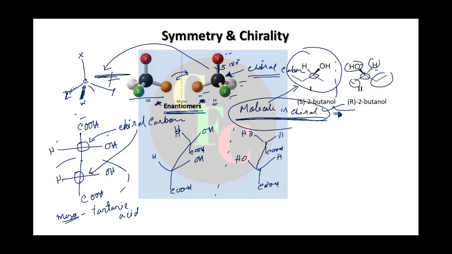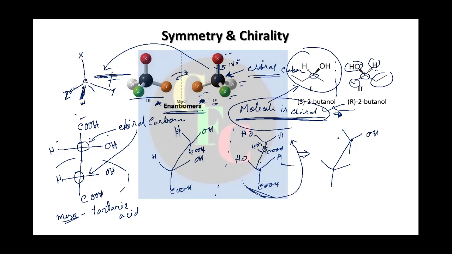Okay. Now, if you just rotate, suppose there is an axis here. If you are rotating it, say 180 degrees, what will you end up with? You have just done it 180 degrees. So, right, this hydroxide will go here.